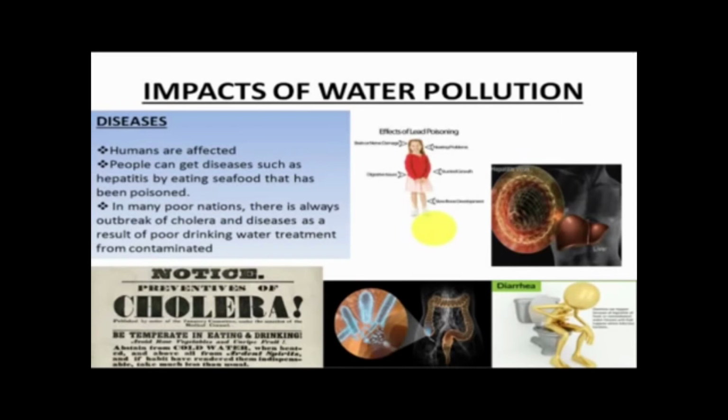You must have heard that in many poor countries and poor nations, there is always some kind of outbreak of cholera and other diseases which result because of poor and bad drinking water and because of other contaminations, right? So there are some diseases which are caused because of water pollution, which includes diarrhea, hepatitis B, colic problems, dysentery. The major effect is because of lead poisoning, right? Lead poisoning can actually affect the nerves, it can affect the brain, it can cause hearing problems, it can also cause delayed growth in children.